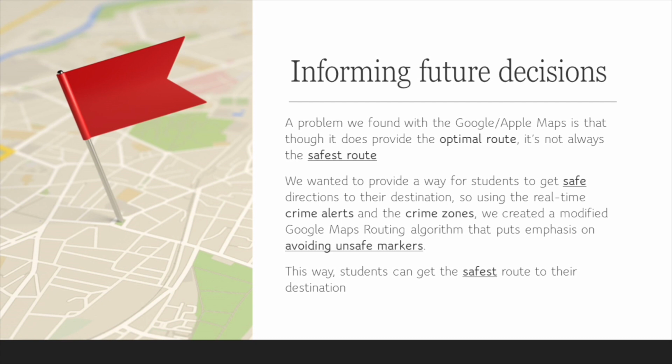A problem we found with the Google and Apple Maps APIs is that though it does provide the optimal route for navigation, it's not necessarily the safest. We wanted to provide a way for students to get safe directions to their destination. So using the real-time crime alerts and crime zones we defined earlier, our last feature was to create a modified Google Maps routing algorithm that puts an emphasis on avoiding unsafe markers and providing the safest route.